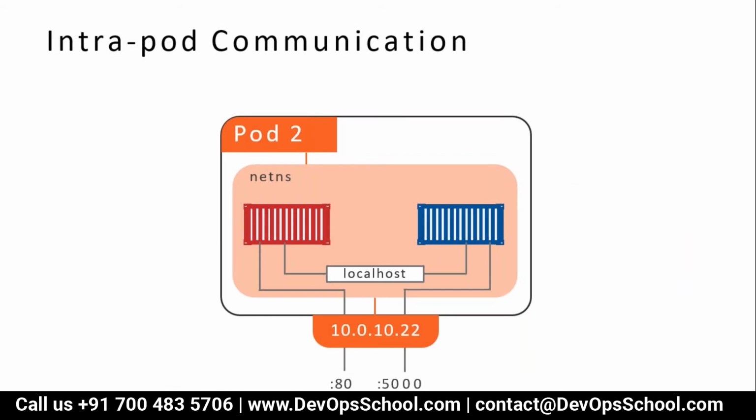See here, you have two containers within a pod. If you want them to talk to each other, you don't need to use the IP address. You can talk to each other through the localhost only. Okay, but if you want to talk from outside, you have to use the pod IP address and the port number of that particular container which you are running. Okay, so this is called intra-pod communication.